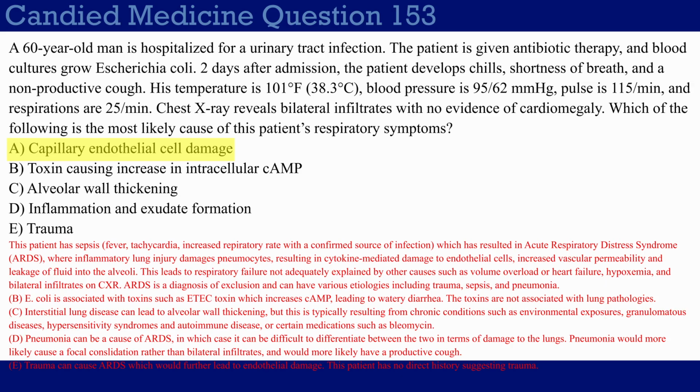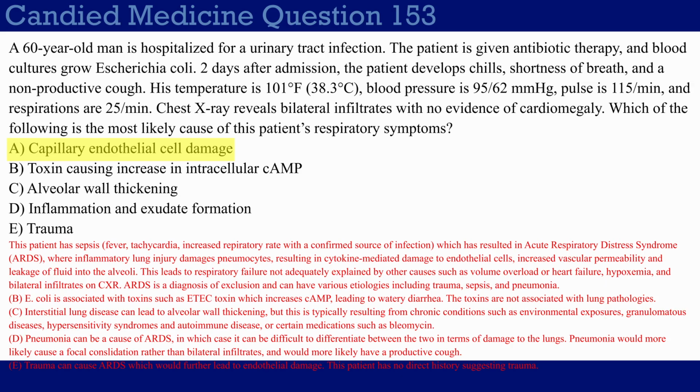And I tell you bilateral infiltrates, which is not really what you typically see with a bacterial pneumonia, which is usually a lobar pneumonia. So the point here is that you need to take the various information that they give you in the question if they really wanted you to differentiate between pneumonia and ARDS. But of course, what I'm also telling you is that if you have pneumonia, ARDS kind of results as well, and it will be difficult to draw the line between which one is happening in terms of the actual pathology.